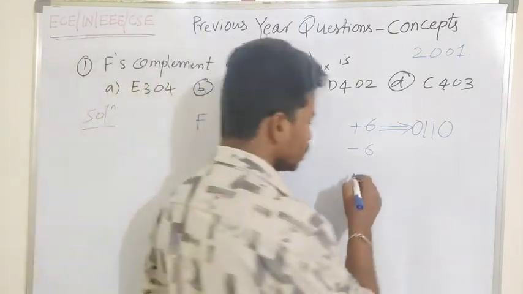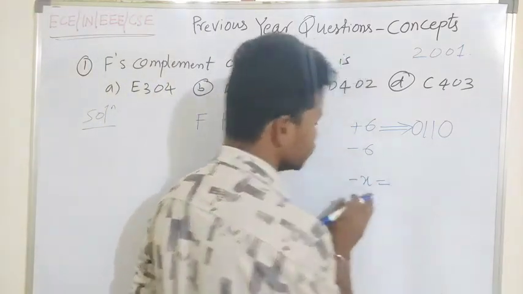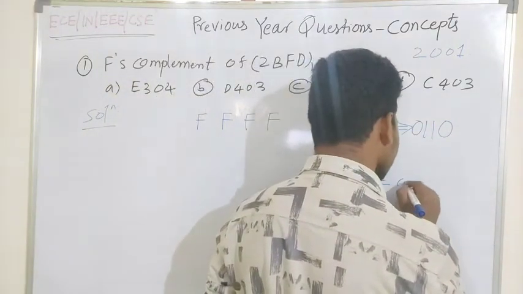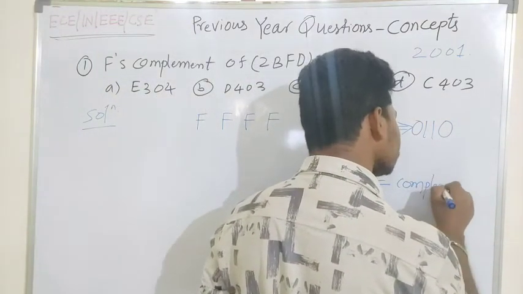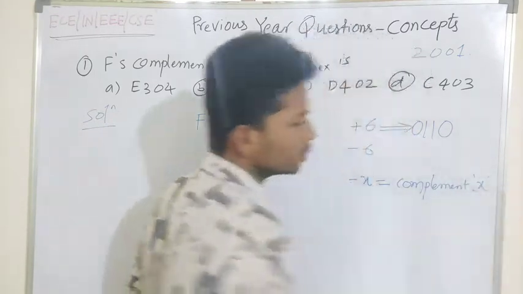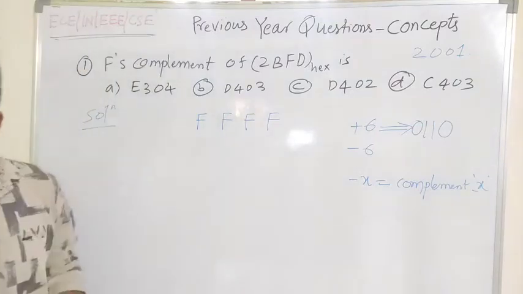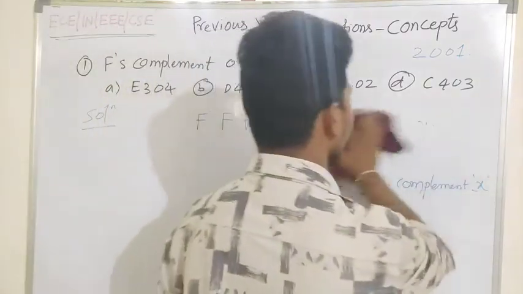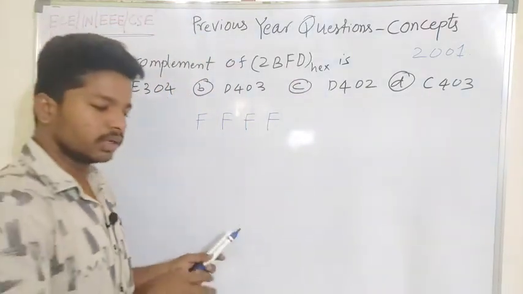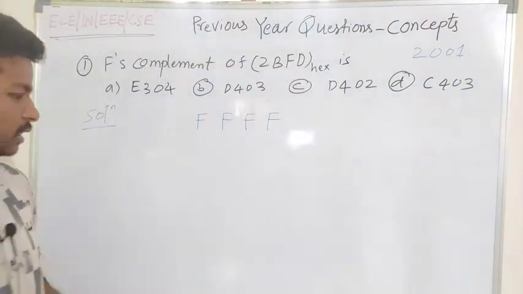Assuming the given number is x, minus x is nothing but the complement of x. So both positive and negative numbers are complements of each other in this case.